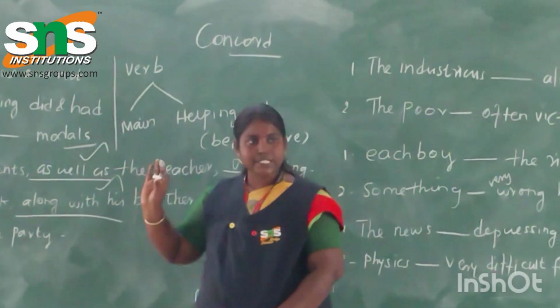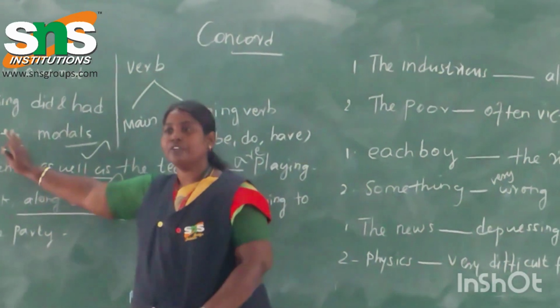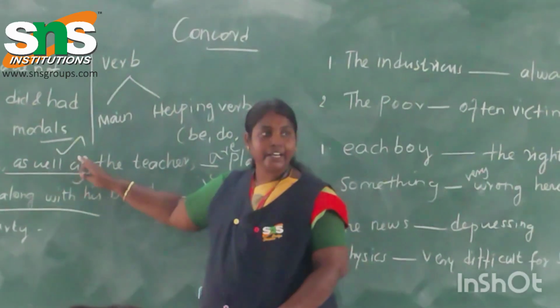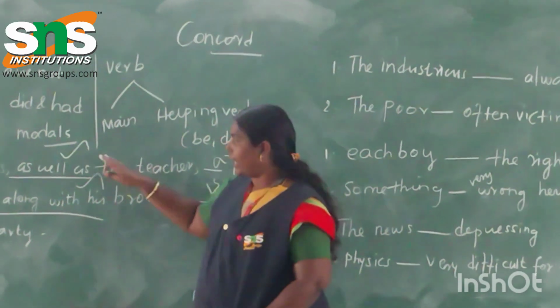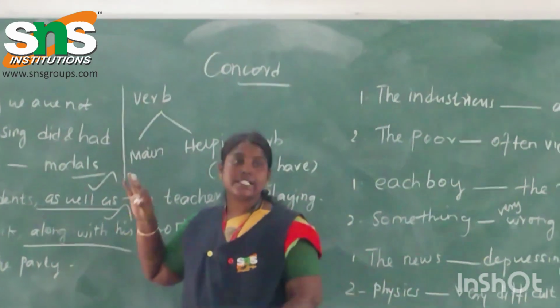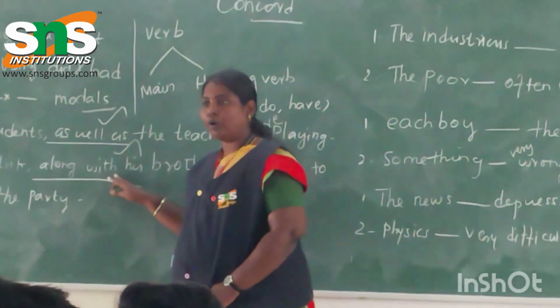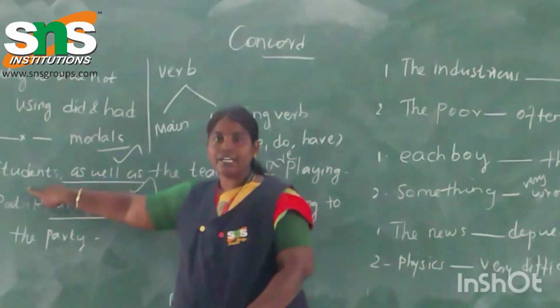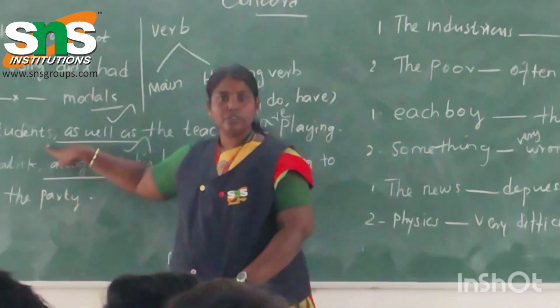So you have to place the verb based on the first subject only when it is joined with words such as as well as, along with, together with. Here students is in the plural form.